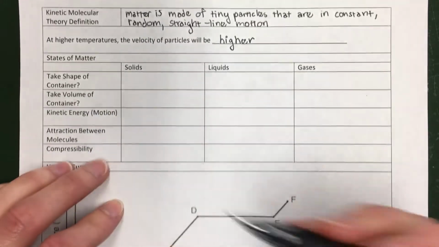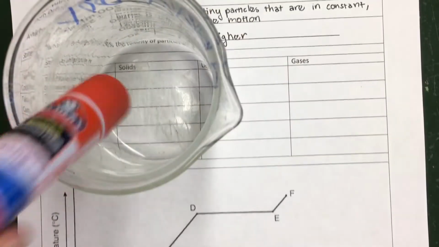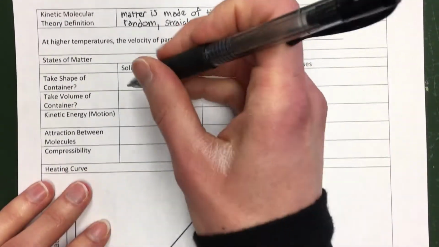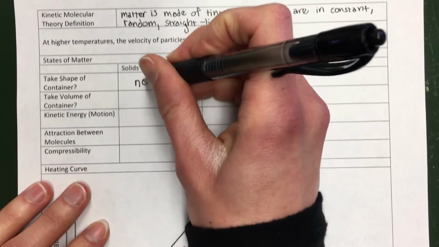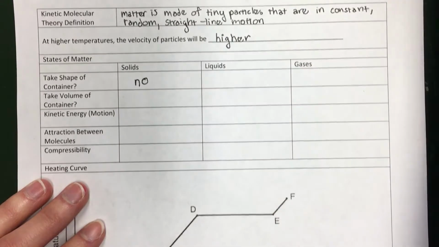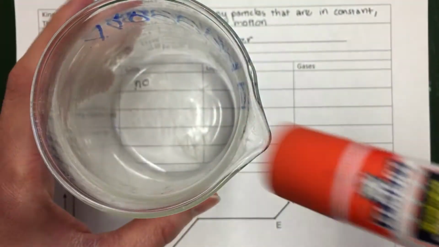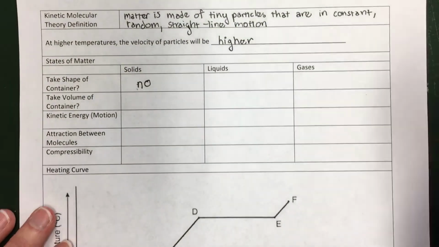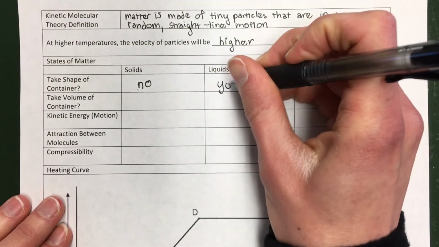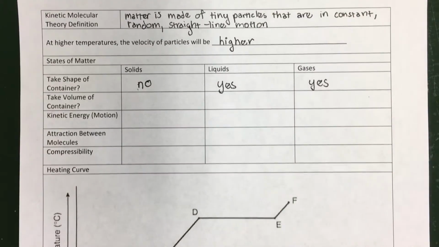So solids, do they take the shape of their container? Well, I can even show you this. Here's a beaker. Here's a glue stick. Put the glue stick in the beaker. The glue stick is not taking the shape of the beaker. So that answer is no for solids. Now liquids, they do take the shape of their container. If I pour some water into this beaker, the water will fill up the bottom of the beaker. So it's going to take the shape of the beaker. So yes, and then gases also will take the shape of their container.